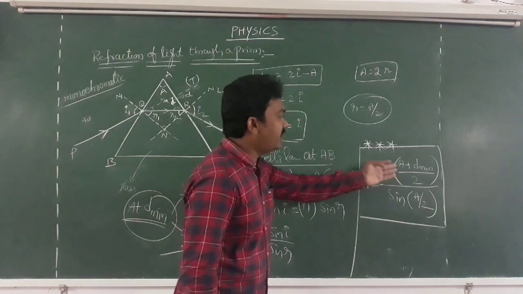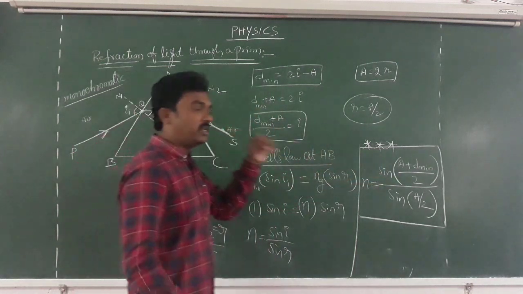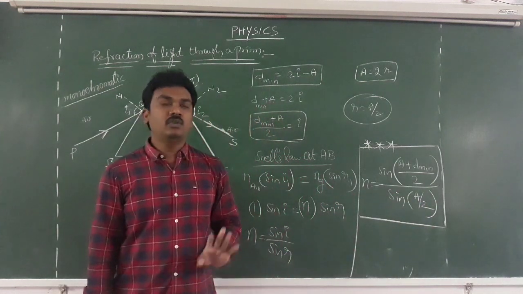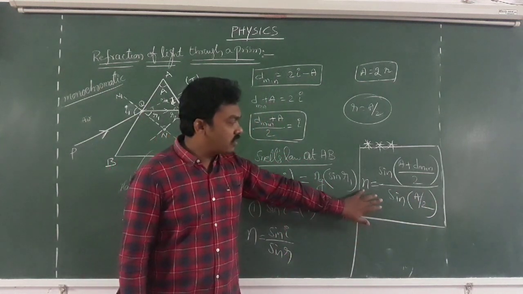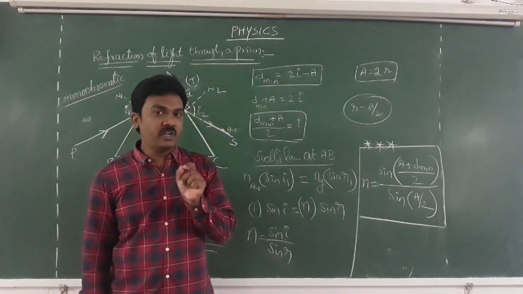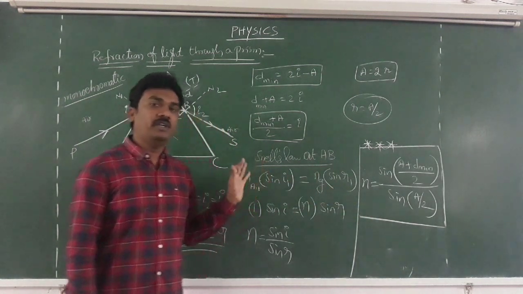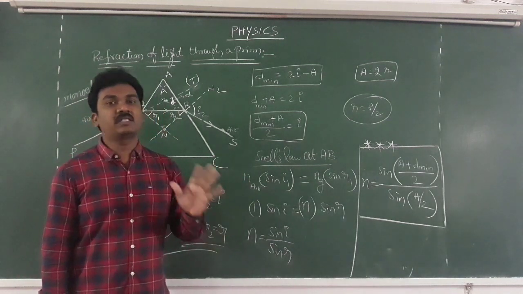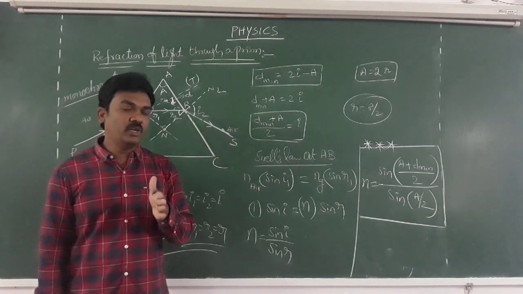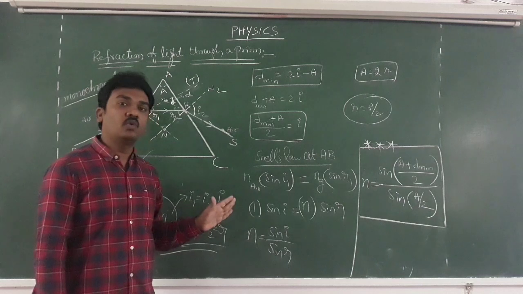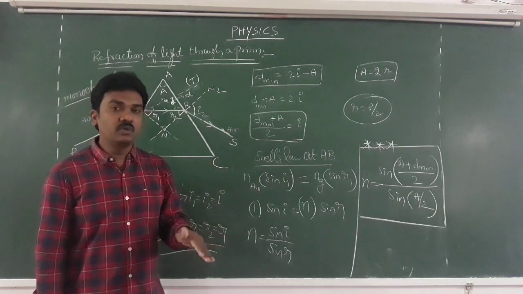So angle of prism will be already given in the data. Then what you should calculate is the angle of minimum deviation. So remember this formula, which is to calculate the refractive index of material of the prism. Especially for state board students, this whole derivation is in the textbook, which can be asked in the public examination. For CBSE students, even though it is not there in the textbook, it is very important to go through it, which will be helpful to you.